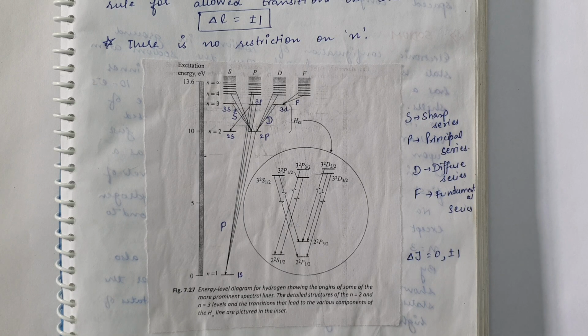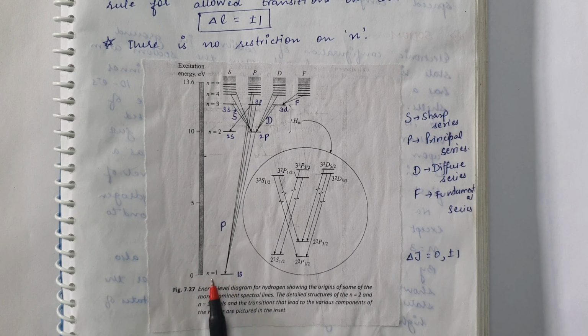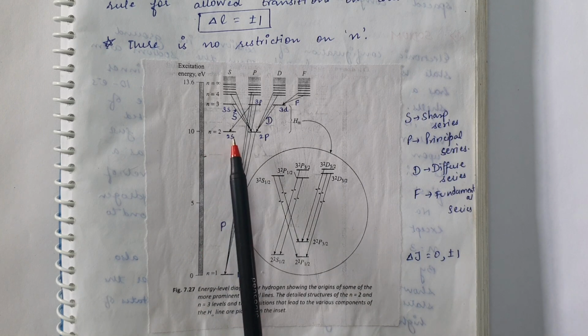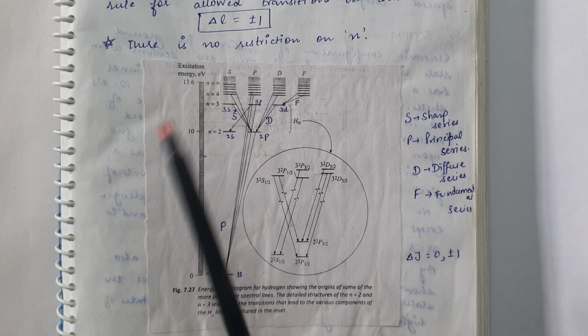Here you can see in figure 7.27 the energy level diagram of hydrogen. This is the 1s energy level corresponding to principal quantum number 1. Corresponding to principal quantum number 2 we have energy levels 2s, 2p.